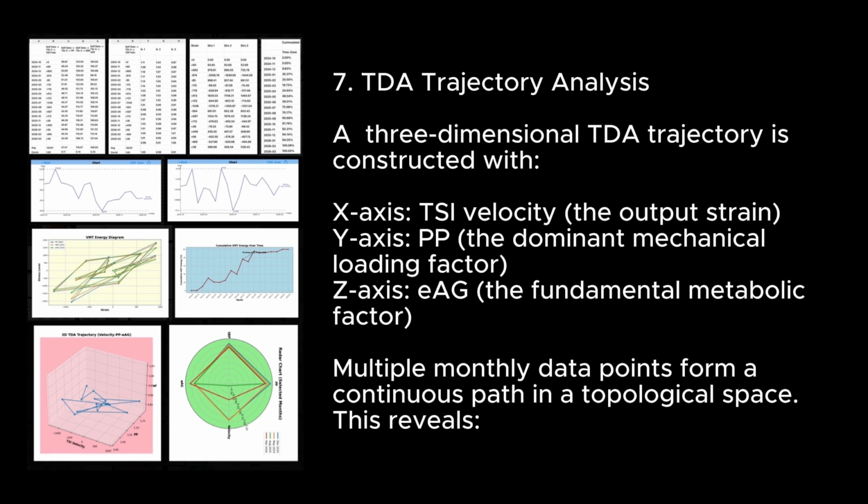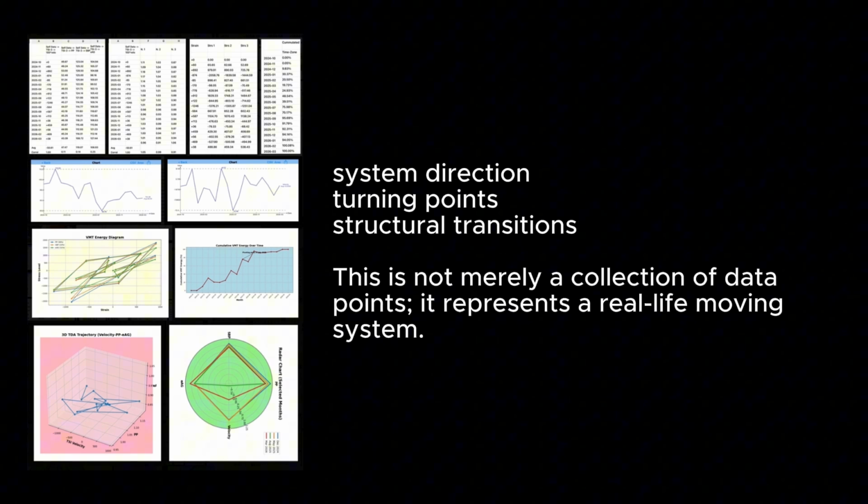7. TDA trajectory analysis. A three-dimensional TDA trajectory is constructed with x-axis, TSI velocity, the output strain, y-axis, PP the dominant mechanical loading factor, z-axis, EG the fundamental metabolic factor. Multiple monthly data points form a continuous path in a topological space. This reveals system direction, turning points, structural transitions. This is not merely a collection of data points, it represents a real-life moving system.